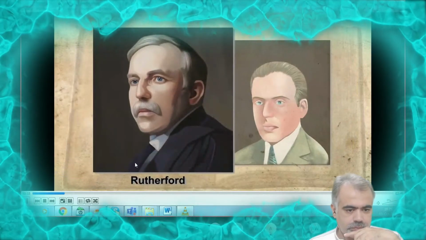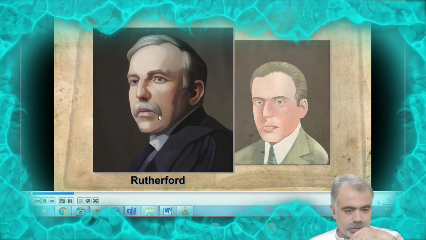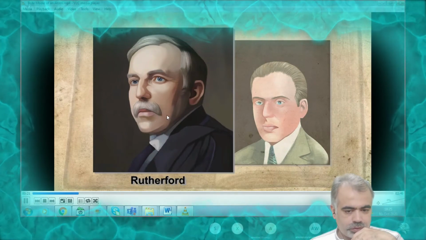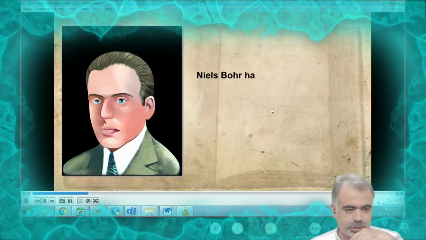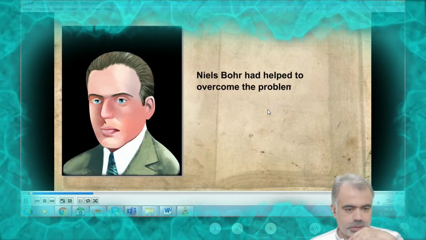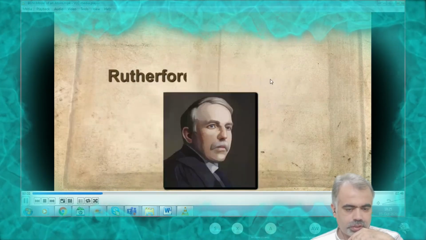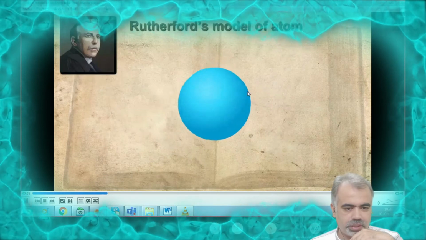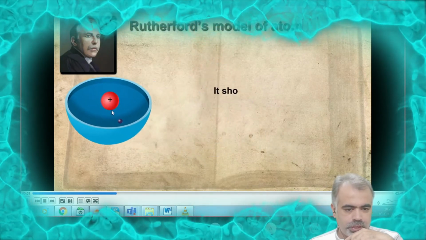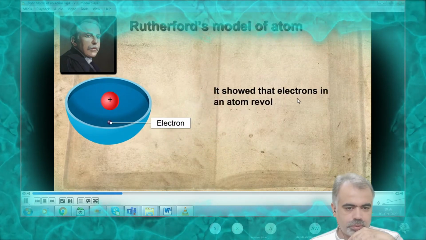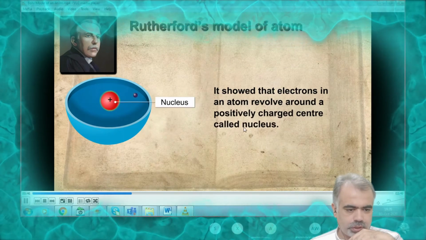In the Bohr model of atom, these are the names of the scientists: J.J. Thomson, then Rutherford, and after that Bohr came, because Rutherford was unable to explain correctly why the electron revolving around the nucleus loses energy, and what is going to happen with that electron. Then Niels Bohr helped to understand this thing in the Rutherford model of atom. Rutherford said the electron revolves around the nucleus like this.